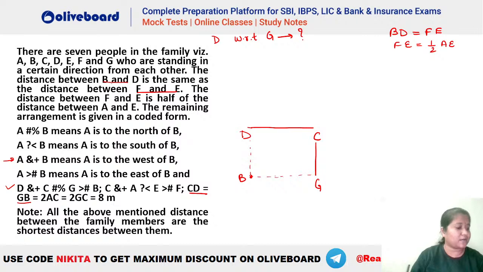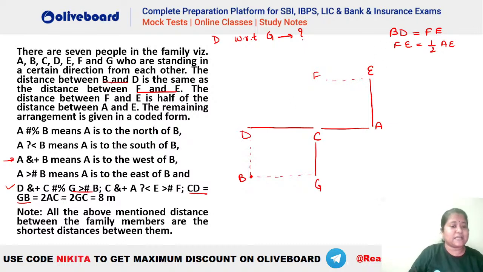This is your point B. So we got B also. Now let's see what else we have. We have C ampersand plus. Ampersand plus means to the west. So C has to be towards the west of A, something like this. Finally, we have A question mark less than. Question mark less than means south. That means A has to be towards the south of E. So E will be something like this. Finally, we have E greater hash. Greater hash means east. So E has to be towards the east of F. So we have F something like this. We do not know the value of F here.